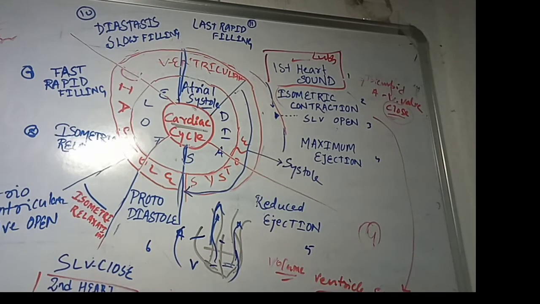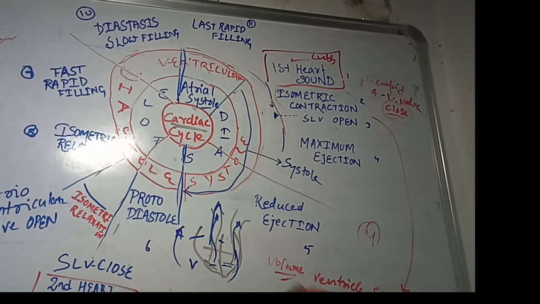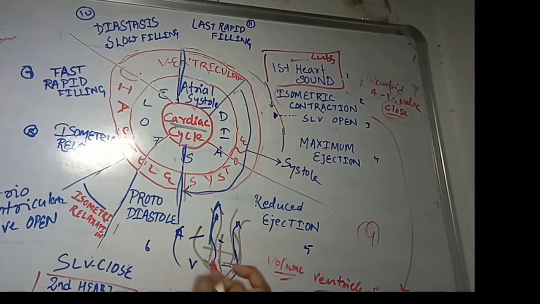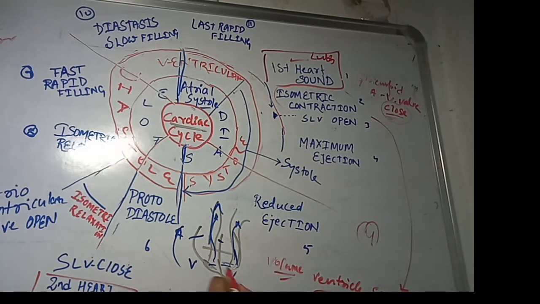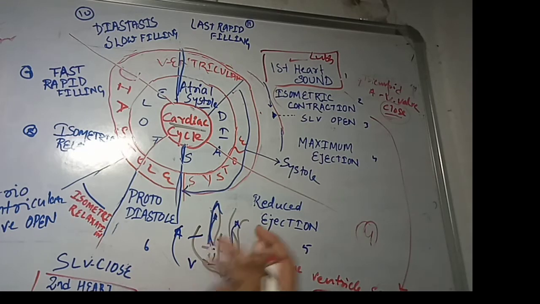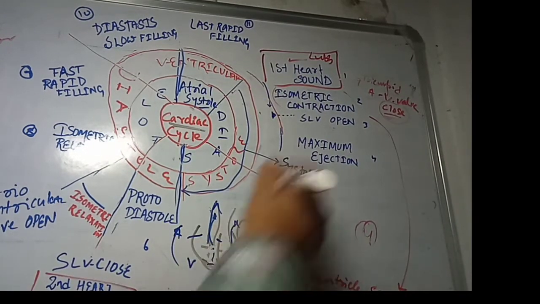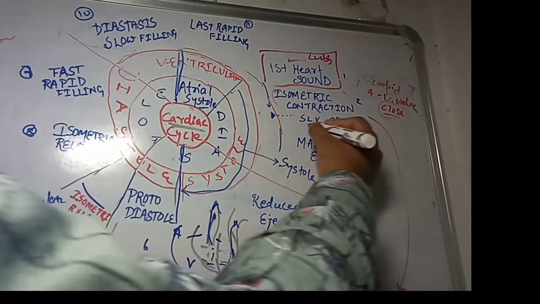So when the volume remains the same, we call it isometric contraction. After that, when the contraction occurs, what happens? Here the contraction will occur, then the semilunar valve, which opens to the pulmonary trunk, will open, so blood is pumped out.